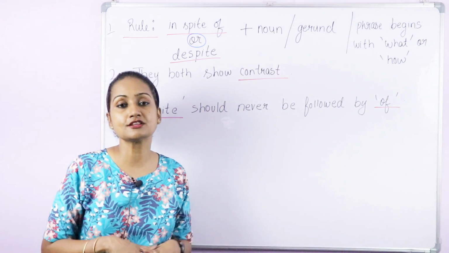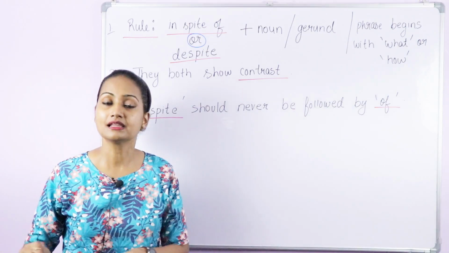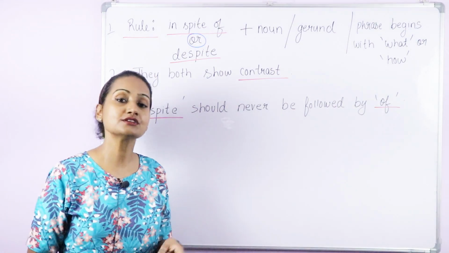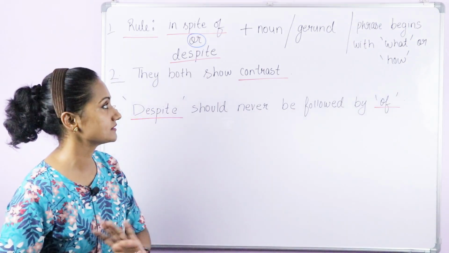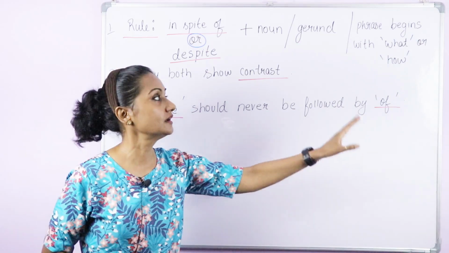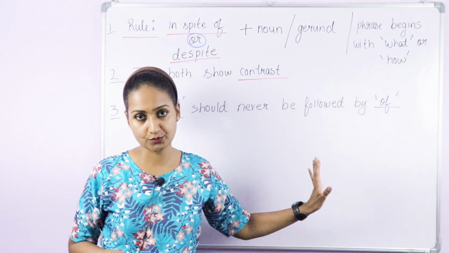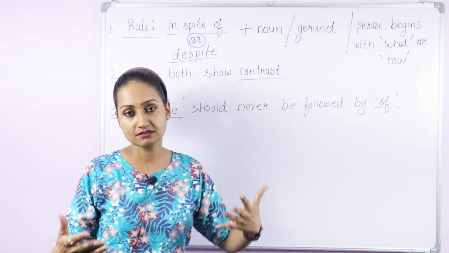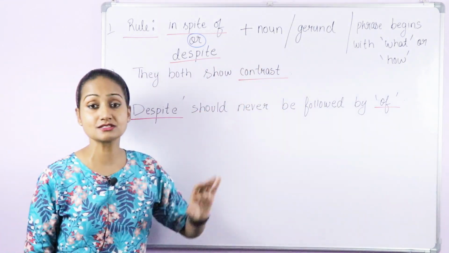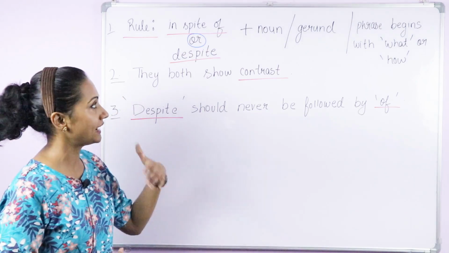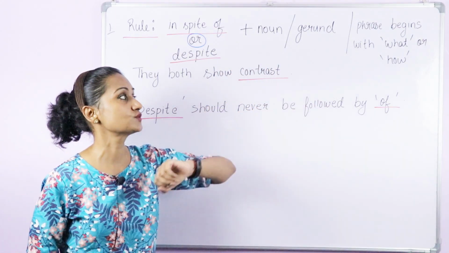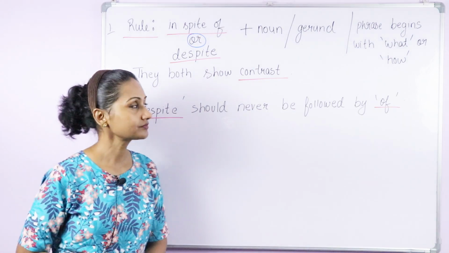A gerund is the verb plus ing, like swimming, dancing, eating, cleaning. Or the phrase that begins with what or how. We will understand this with examples. So the first thing to keep in mind is the rule: either a noun, a gerund, or a phrase that begins with what or how.